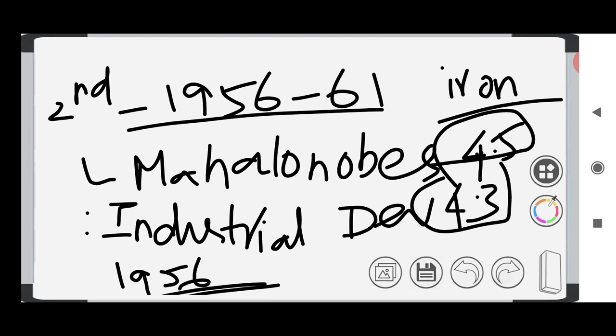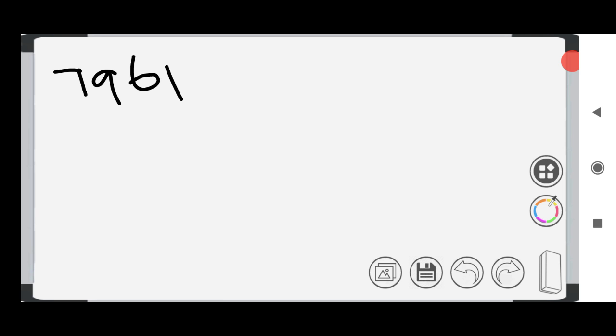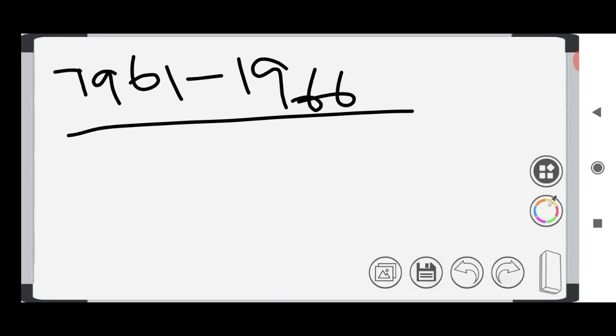Then second 5-year plan is also called the Mahalanobis model, whereas first 5-year plan is also called the Harrod-Domar model. Then we have third 5-year plan. Third 5-year plan period is from 1961 to 1966. It is also called the Sukhamoy Chakravarty model. Actually, it is the take-off stage. So we are improving. Our India is improving. It is a take-off stage.